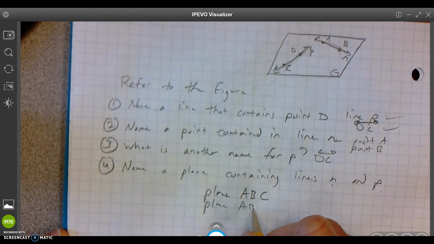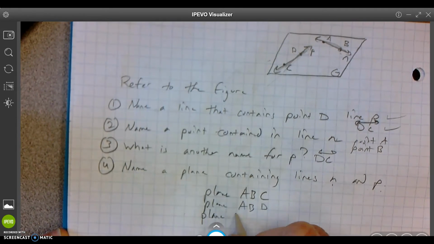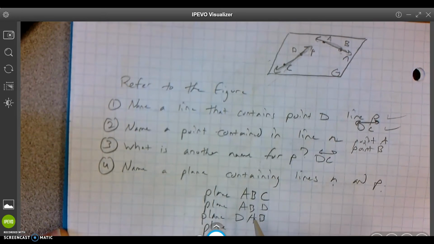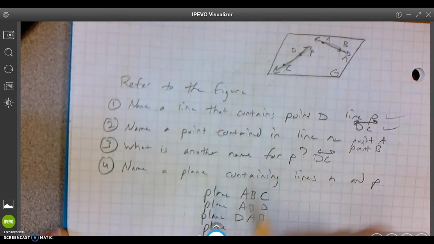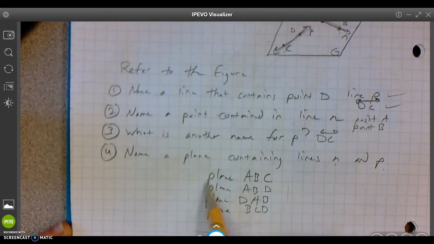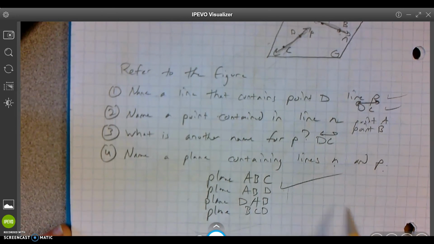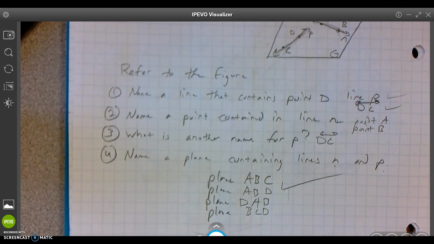Plane ABD. Plane DAB. Plane BCD, etc. So all those are acceptable answers. Boom, got it. All right, nice job. See if you can do some more practice before we move on to the next section. Good work, everybody.